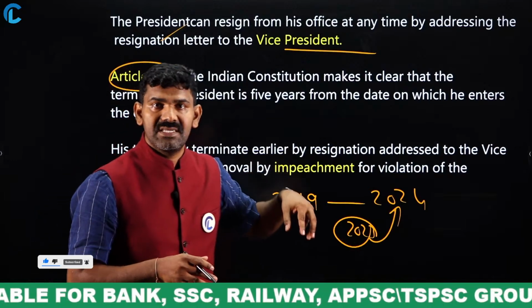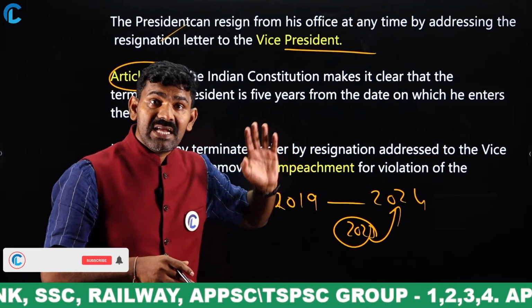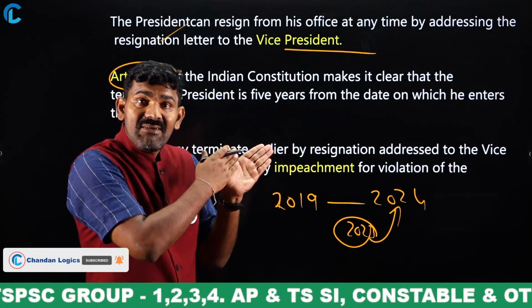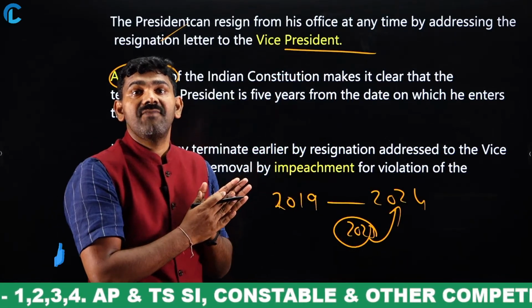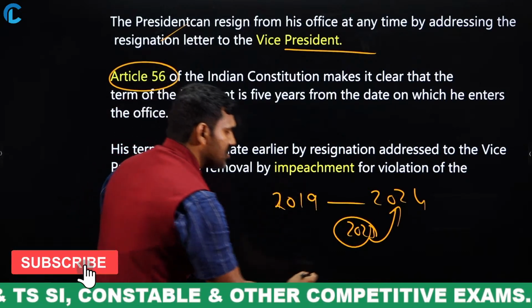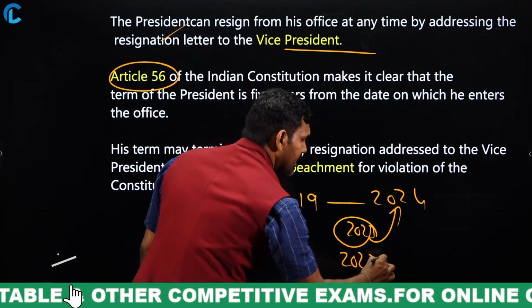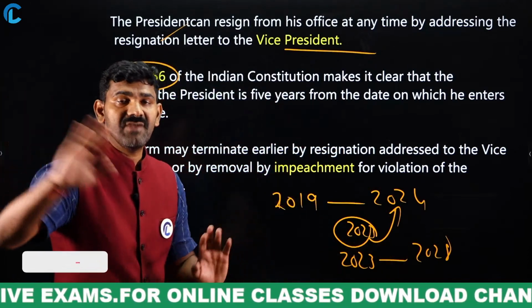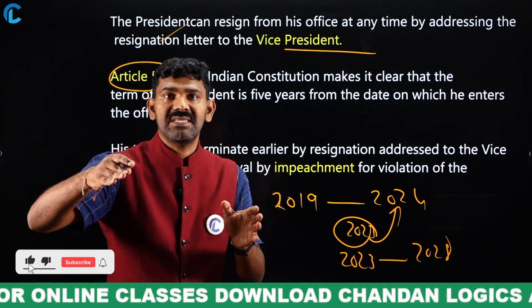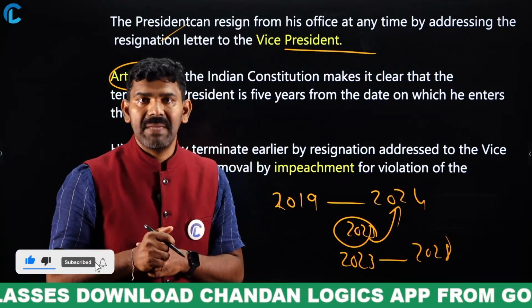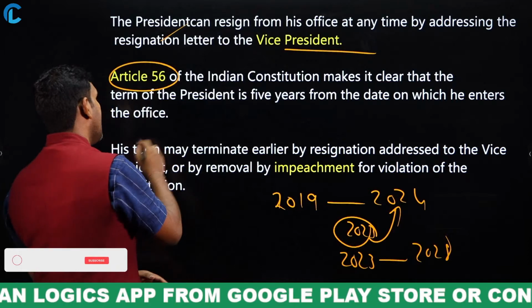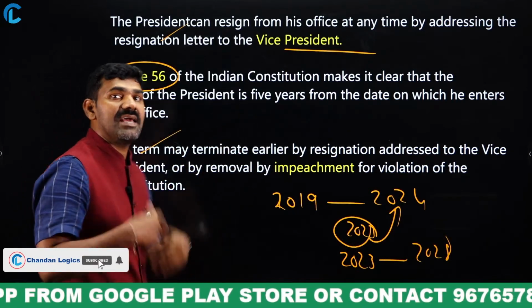In case of the president, from the point of time he assumes the office, he will continue for the next 5 years. If he assumes the office in 2023, he will continue till 2028. That is the difference between the office of the president and the office of the Lok Sabha MP. Is that clear? Very, very important.